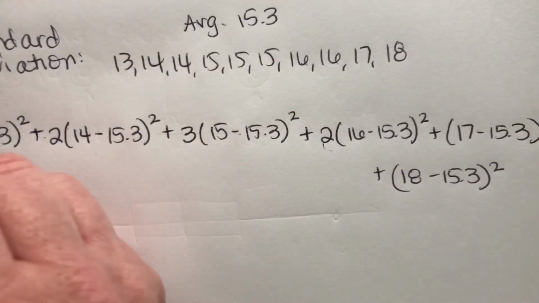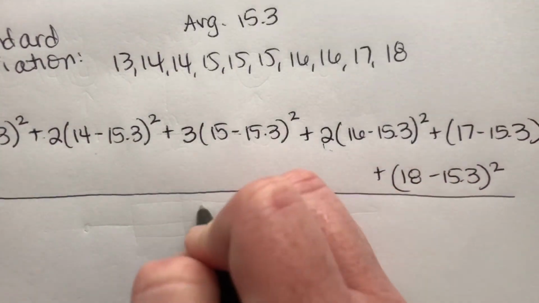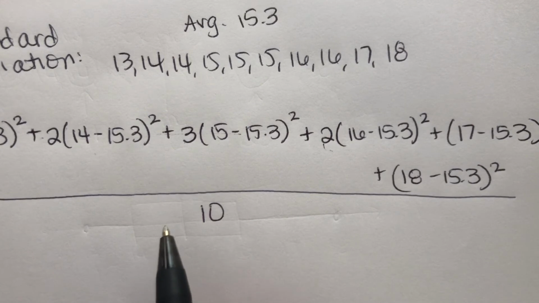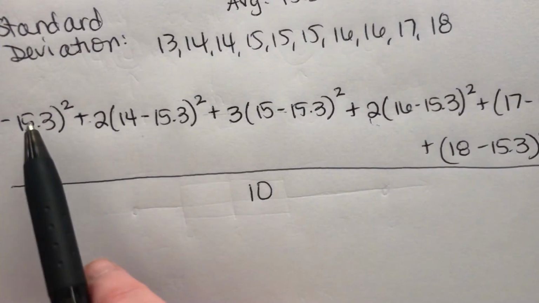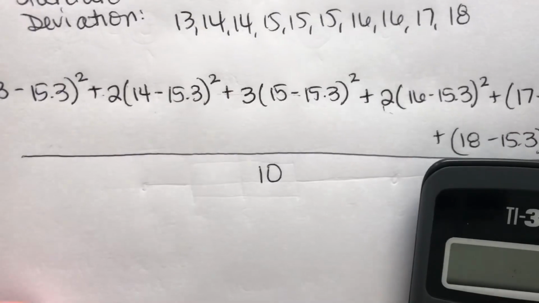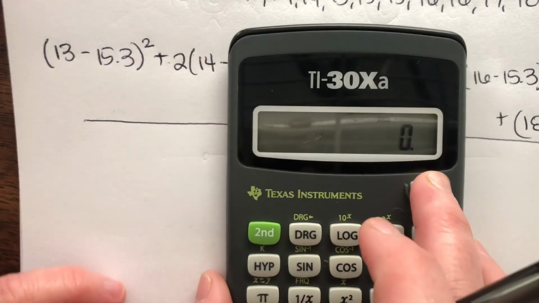And that's all going to be divided by 10. And we're actually going to do something to that number we get at the very end. It's not just going to be divided by 10 and we're done. So stay tuned. All right, so after we subtract each of these and square them, let's go through the first couple here and then I'll pause it and go a little faster.